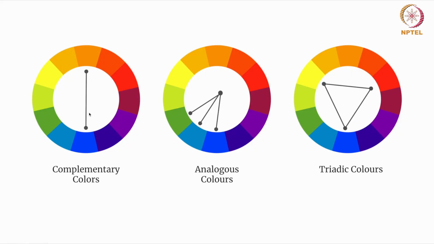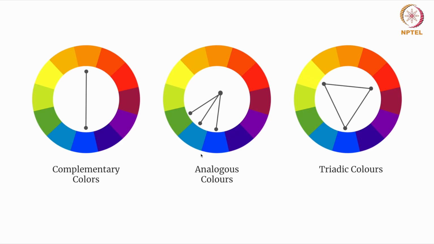Complementary means colors which are exactly opposite on the color wheel. For example, purple and yellow, or green and red. So exactly opposite colors are complementary colors.